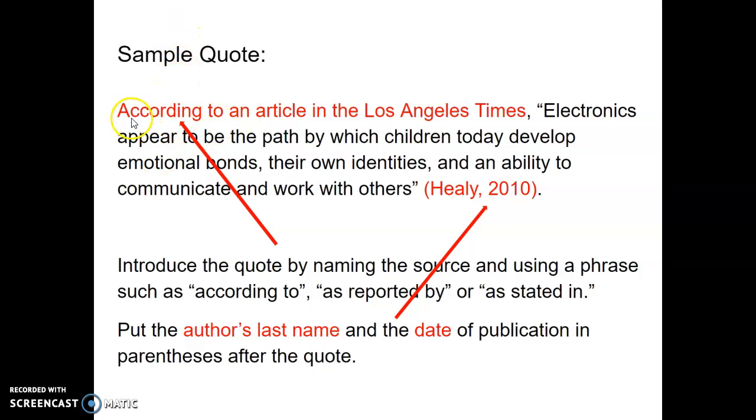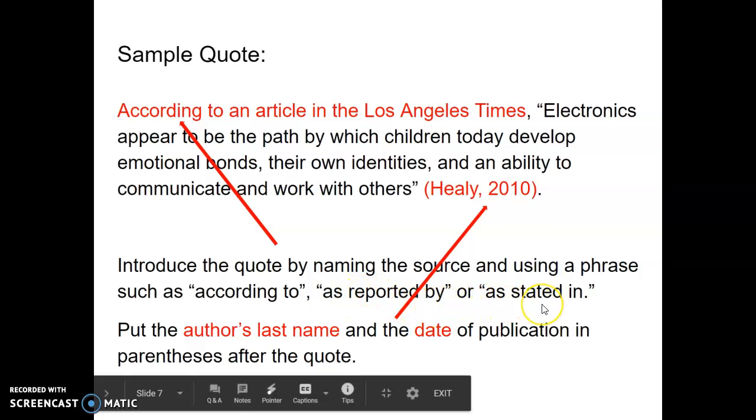Notice here, we started off by saying, according to an article in the LA Times, okay? So we named the source. We know that it is an article in the Los Angeles Times. And we used a key phrase like according to. You could also use as reported by or as stated in, something to that effect.